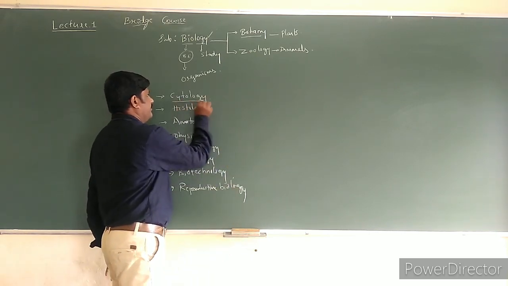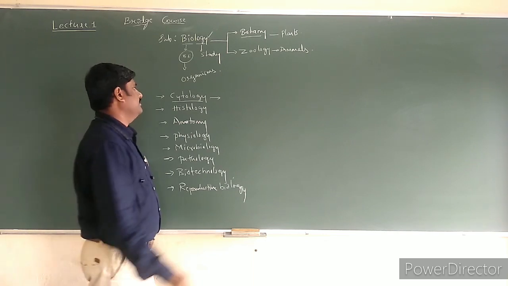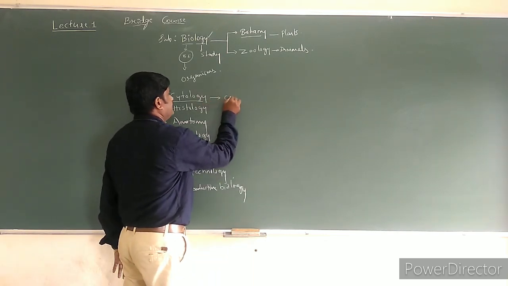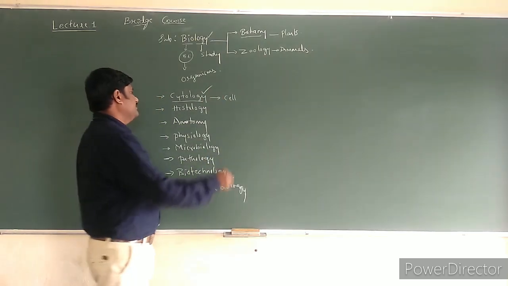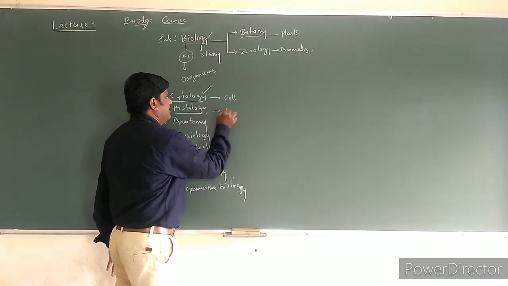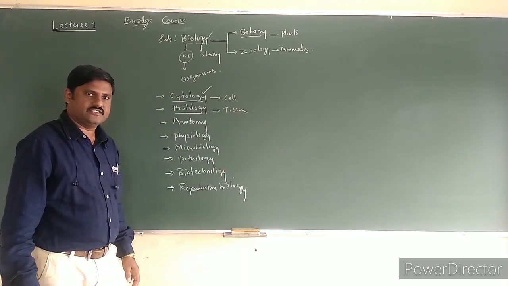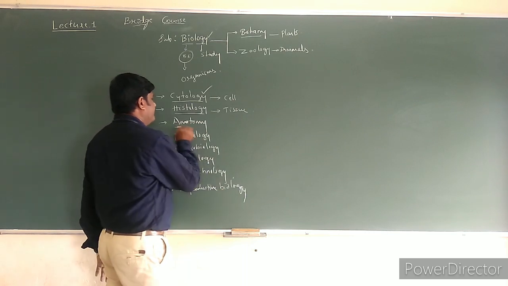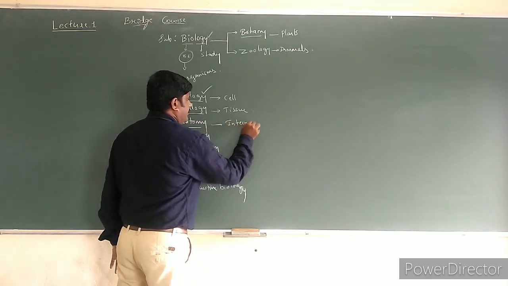So as you can recall the names of chapters, the fundamental unit of life, that is cell. The study of the cell itself is nothing but cytology. Right? In the same way, histology, the study of tissues. You have studied the tissues, plant as well as animal tissues. And apart from this one, anatomy, internal structure of organisms.